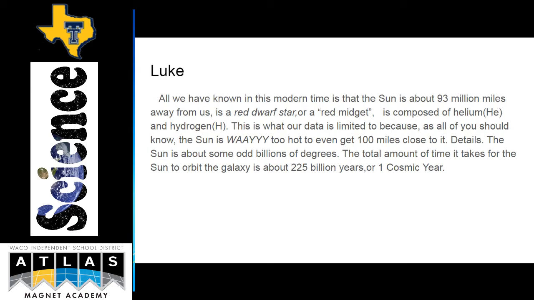And here's some details about the Sun. The Sun is about some odd billion degrees so hot, and the total amount of time it takes for the Sun to orbit the galaxy is about 225 million years, or 1 cosmic year. And the mass of the Sun is about 1.99 times 10 to the 30th power kilograms. It takes about 25 Earth days to rotate. And the atmosphere of the Sun, which is typically just the principal gases that surround it, is really its corona, just all the layers of stuff that it's just putting out there.